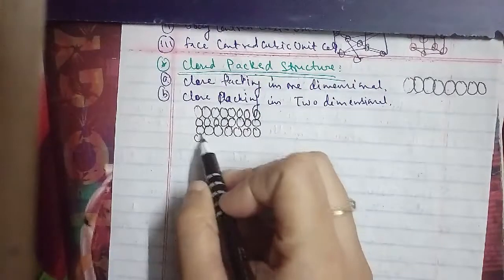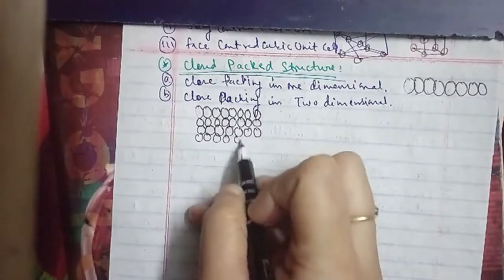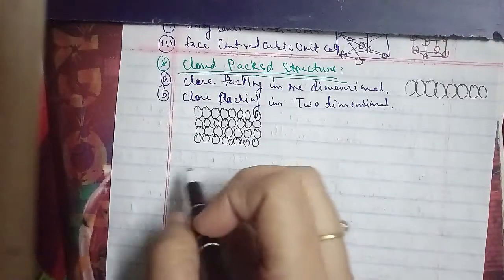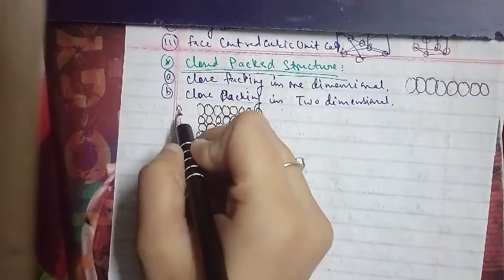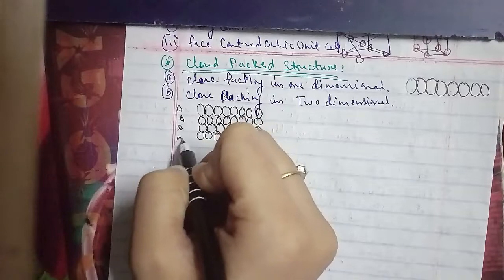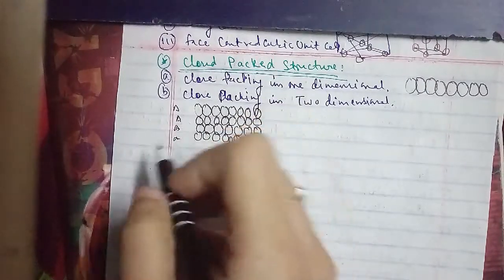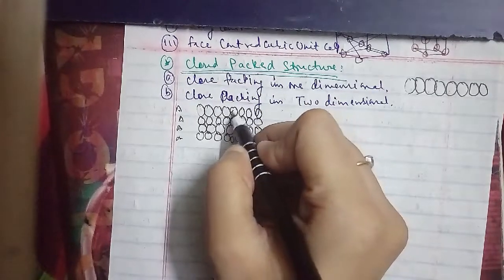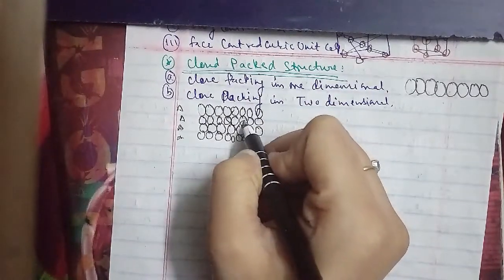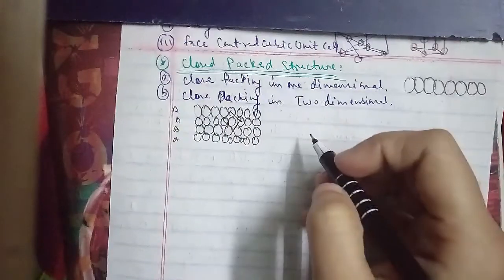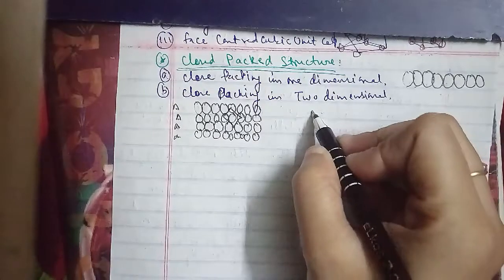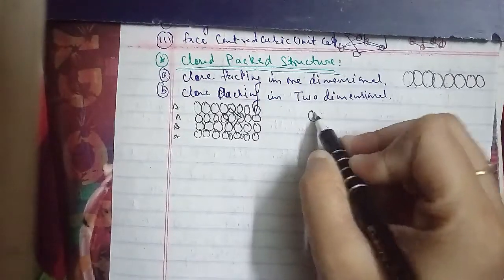This is known as square close packing, and they can form a square as well, as you can see. But in the other case, that is the BA arrangement, we have triangular voids. I will do it with another pen so that you will be able to see it. This is the square form, and that is the other one.